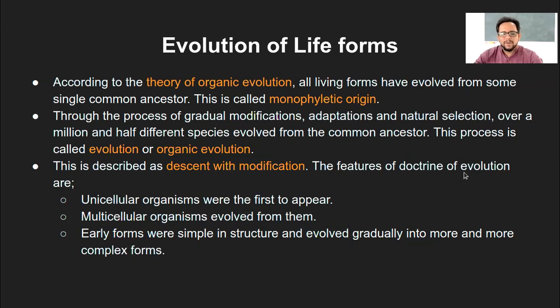Like we have an Indian constitution, it lays down certain rules and regulations and laws. So in the process of evolution, these are universally believed facts. Unicellular came first, then multicellular came, and then it became a more complex organism. That is the doctrine of evolution, or the descent with modification features.